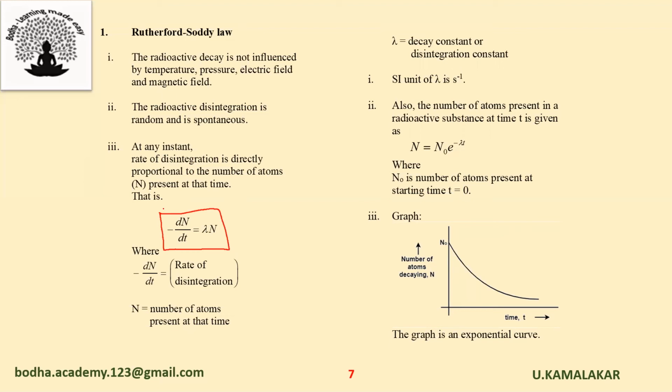Also, the number of atoms present in a radioactive substance at time t is given as N is equal to N naught into e power minus lambda t, where N naught is the number of atoms present at the starting time, that is, at t equal to 0. The graph showing the variation of the number of decaying atoms with respect to time is as shown in the figure. The graph is an exponential curve.